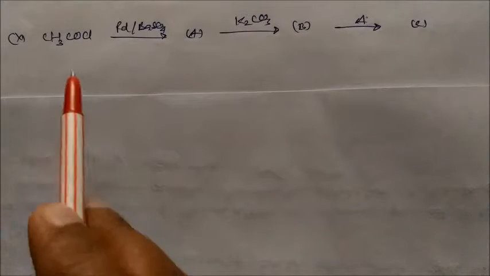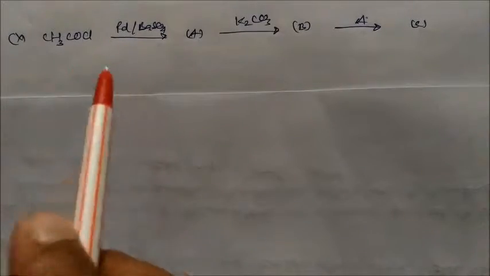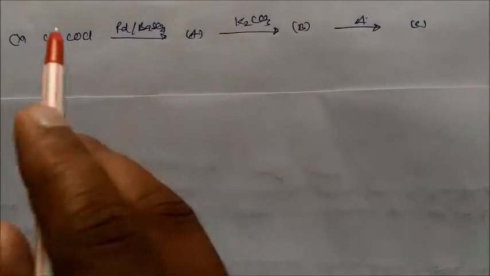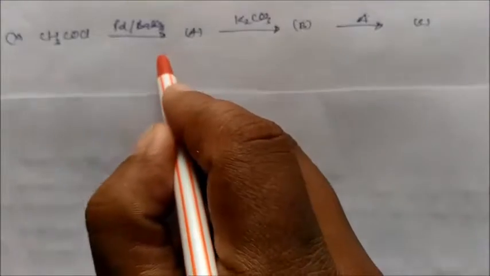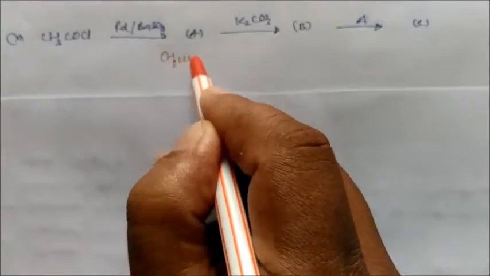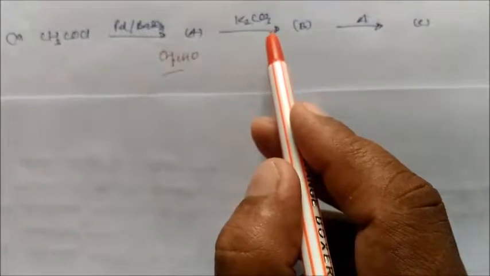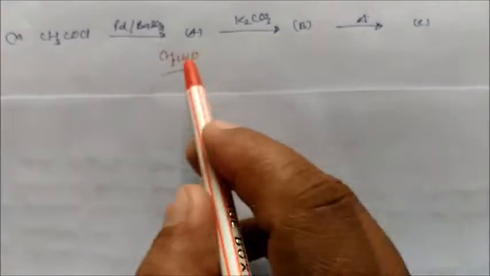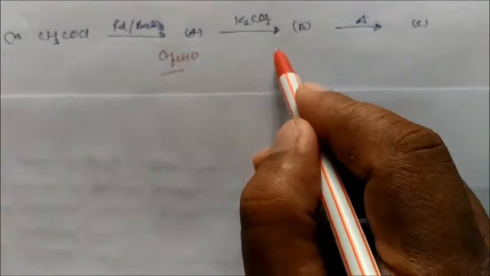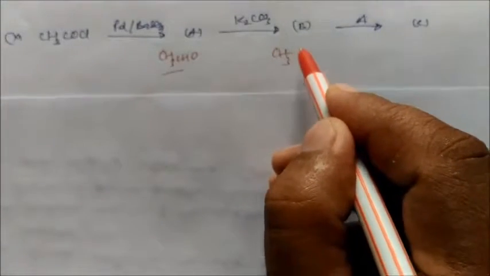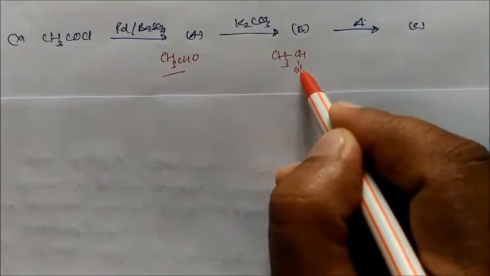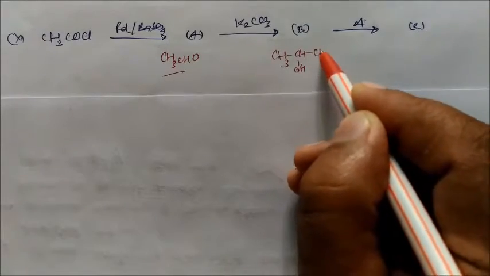So this is the acetyl chloride in presence of palladium and barium sulfate. This is the Rosenmund reaction. So this will give you CH3CHO, and again in presence of potassium bicarbonate, so this will convert into your CH3, CH, then OH, then CH2CHO.